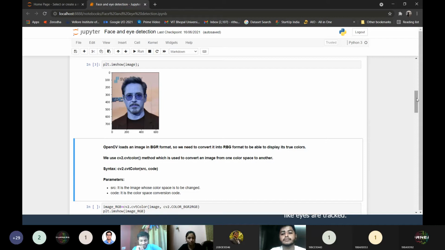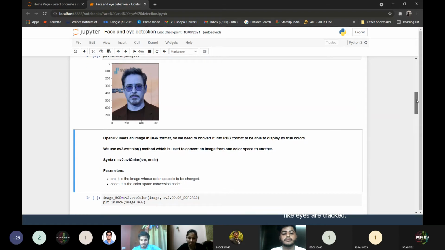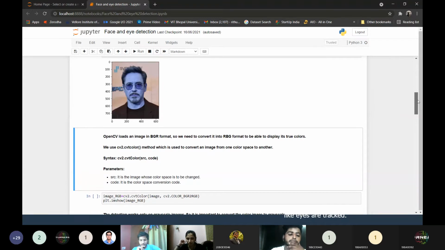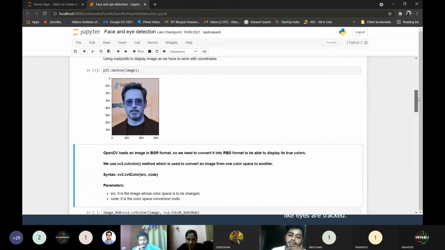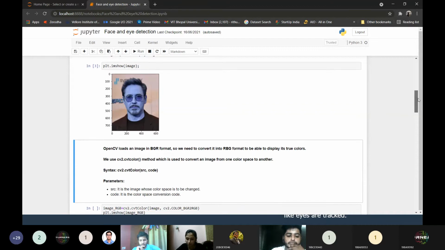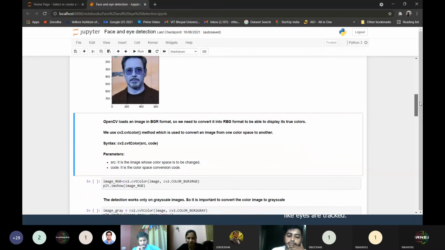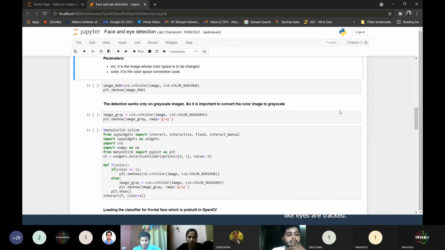Now, what is the problem? The problem is that OpenCV automatically processes the image in the BGR format, which is not its true colors, right? So we need to display it in true colors. What we will do is convert that BGR image to an RGB image. Remember the function needed for the conversion we have studied in the previous sessions. What's that function called? I need to convert an image from one format to another. What's the function for that? You can type in the chat box.